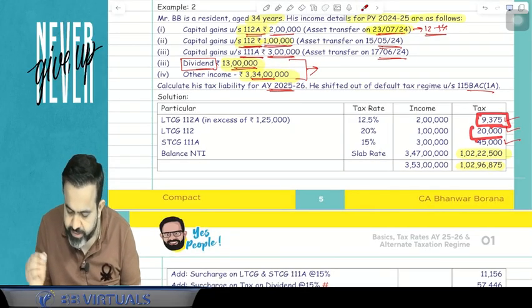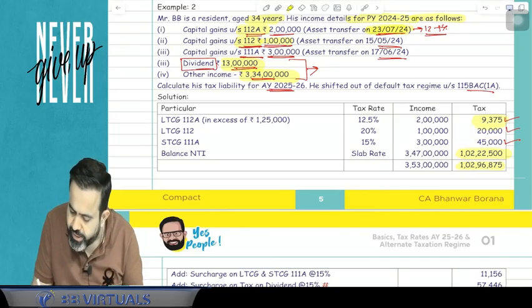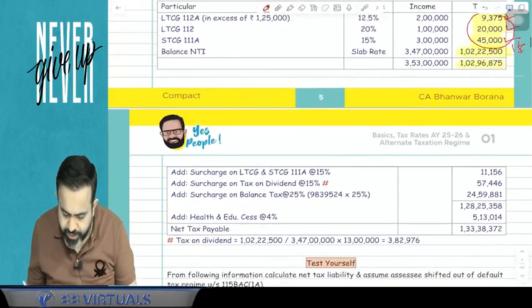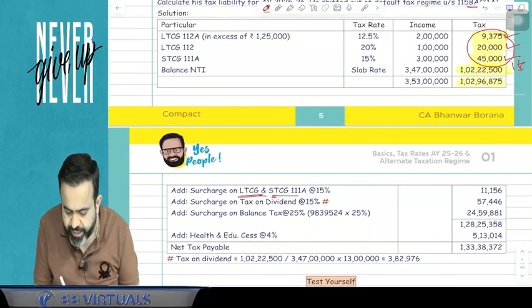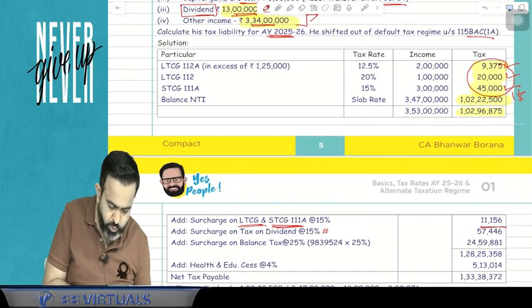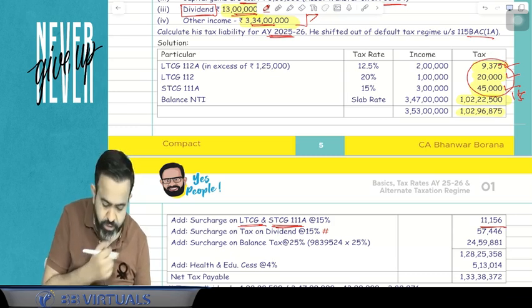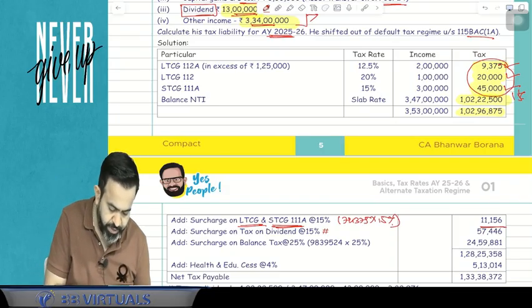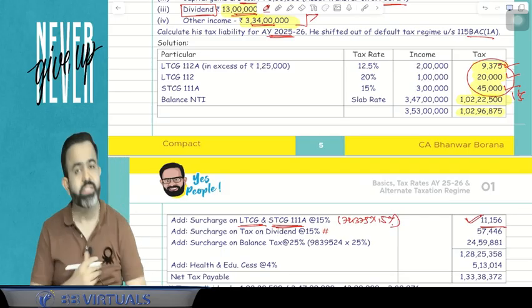This is capital gain and this is capital gain. On your capital gain, your maximum surcharge is 15%. So on your capital gain, LTCG and STCG, the amount is 9,375 plus 20,000 plus 45,000, which is 74,375. Multiply by 15% is the surcharge, so it comes to 11,156.